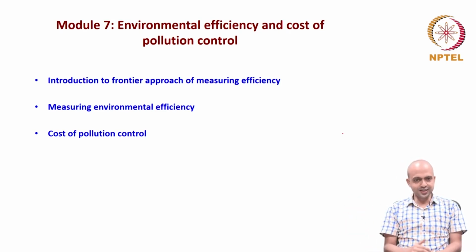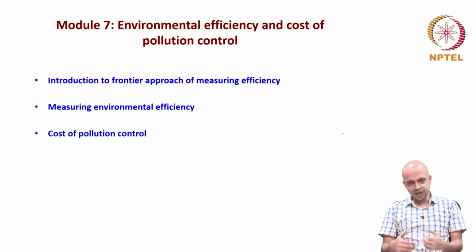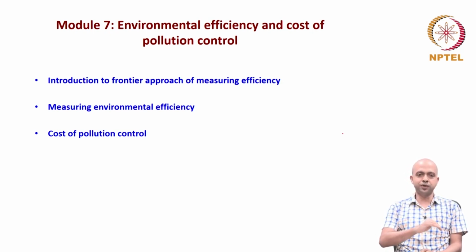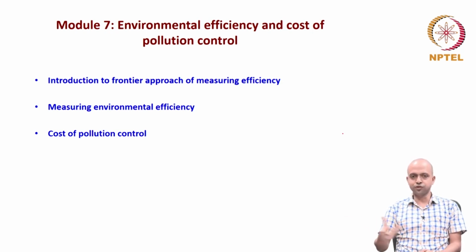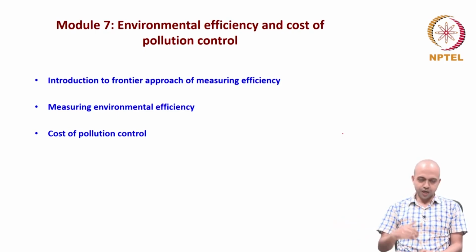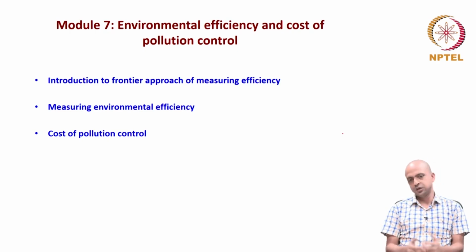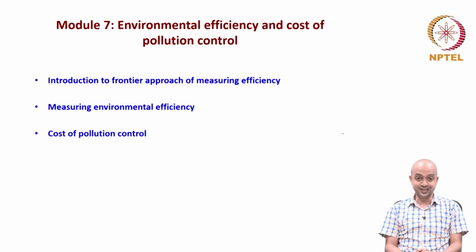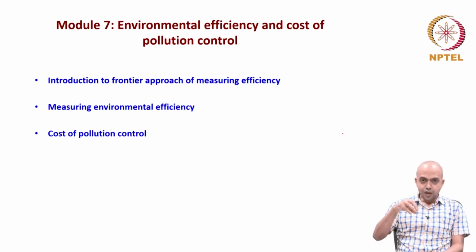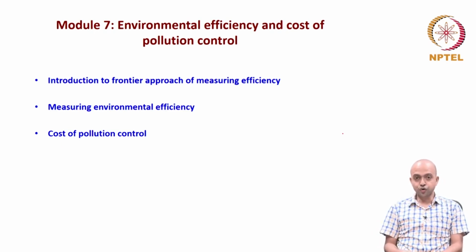If the consumers have less elastic or inelastic demand, that means they have less bargaining power, and the producer will bypass a significant portion of that cost of pollution to the customer. If the customers are highly elastic, that means they have more bargaining power, then the producers themselves have to bear the cost. And it may so happen that because of this imposition of tax, the production becomes so less profitable, they may even exit the market. So that's why understanding cost of pollution control is very important.